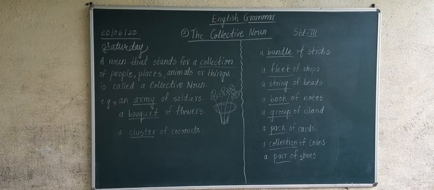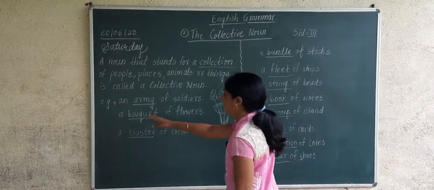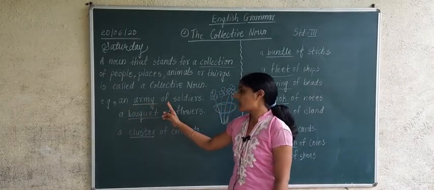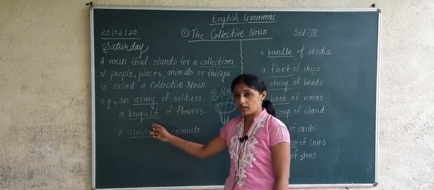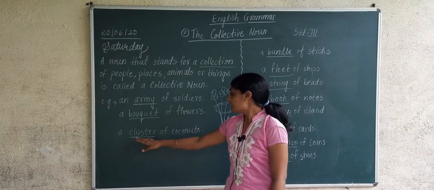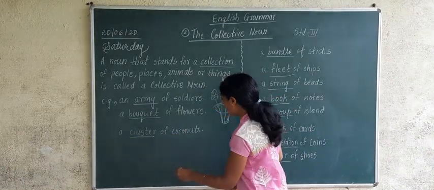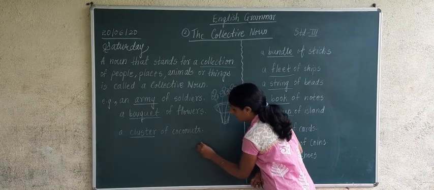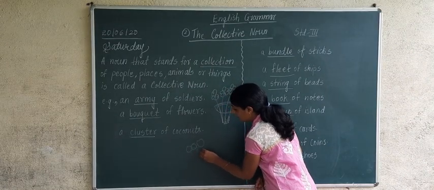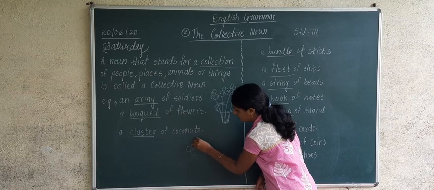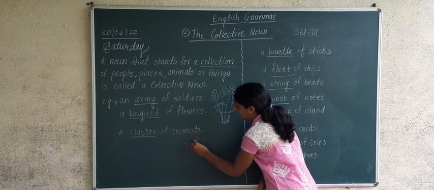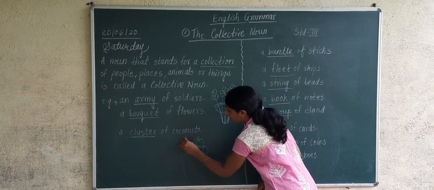Again I am repeating. First one is an army of soldiers. Second one is a bouquet of flowers. Third one is a cluster of coconuts. Now you know it very well. There are coconuts on the coconut tree. Correct or not? Some coconuts are like a bunch, and they are hanging on a tree.